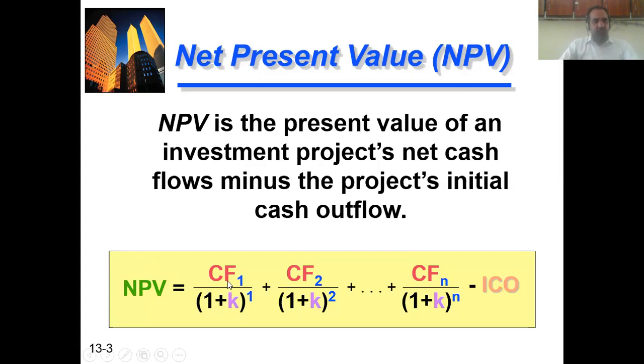NPV is your cash flow in year 1 divided by 1 plus discount rate raised to the power 1, plus cash flow in year 2 divided by 1 plus k power 2, plus up to cash flow in year n divided by 1 plus k power n, minus initial cash outflow. Initial cash outflow means the initial investment required by the project.